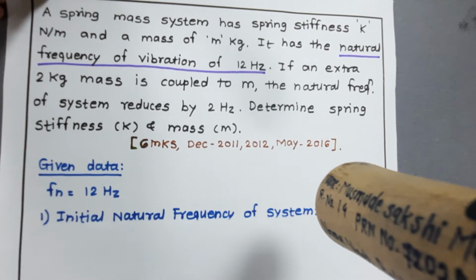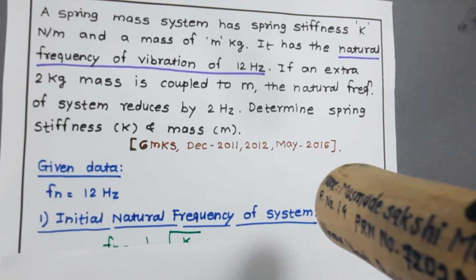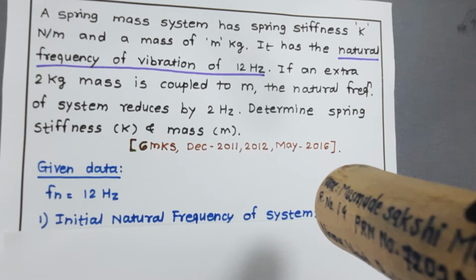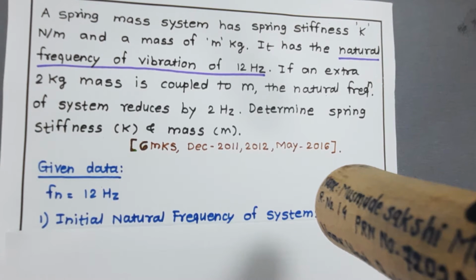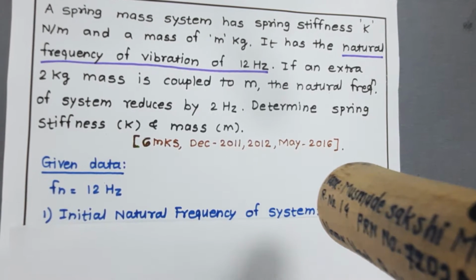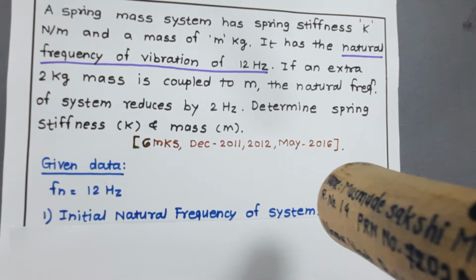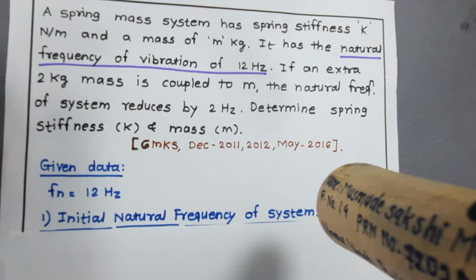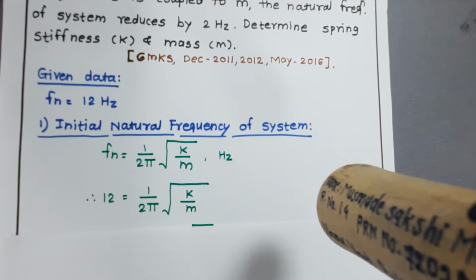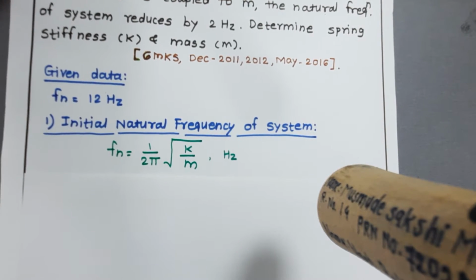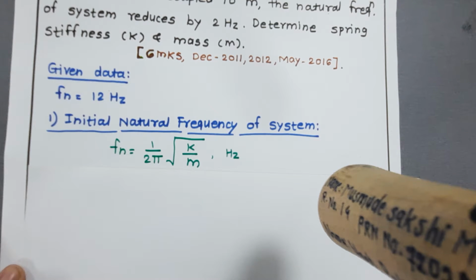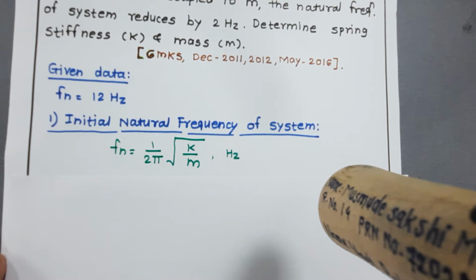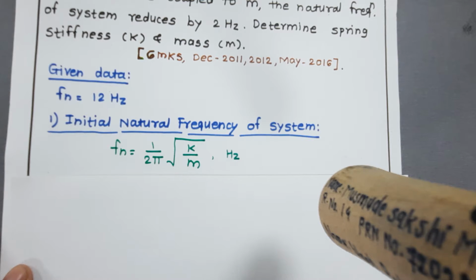Now, this is the given data. The natural frequency is given as 12 Hz, and the reduced natural frequency will be 10 Hz if we couple a 2 kg mass. So, we will see the first case, the initial natural frequency of the system. It is given by the formula Fn is equal to 1 upon 2 pi under root k upon m. This is our natural frequency formula that we learned in the last lecture.